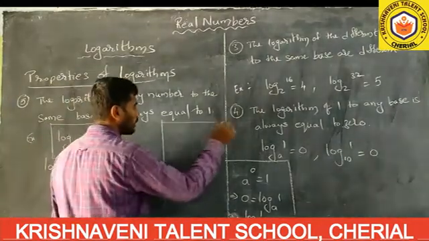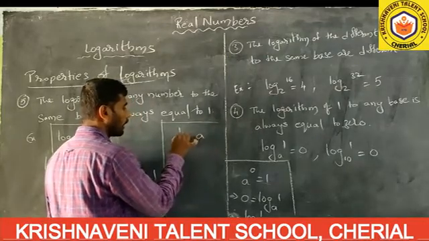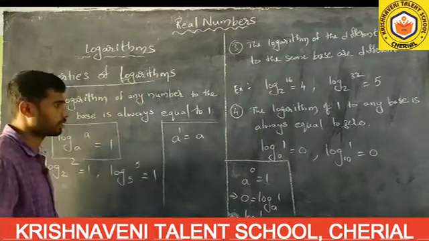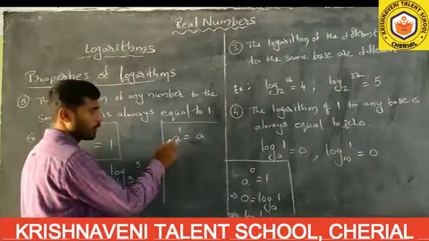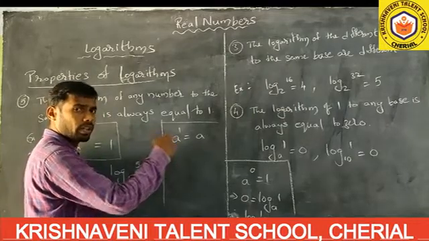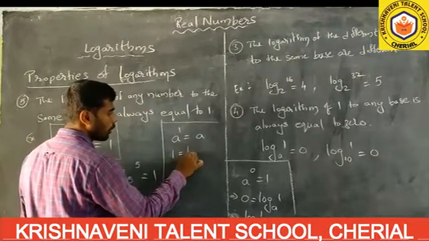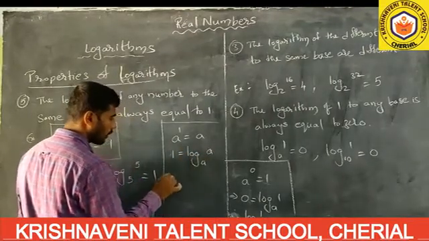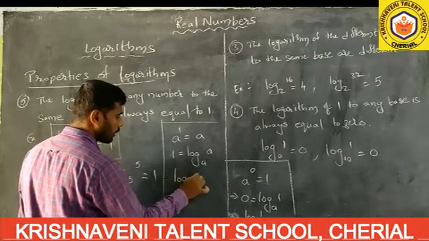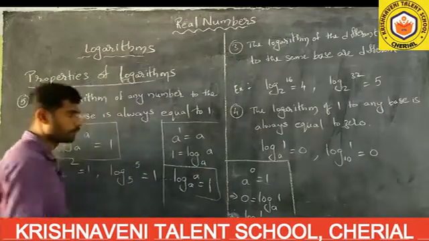Already you know in exponential form, a to the power of 1 equals a. This is in exponential form. Now we convert it into logarithmic form. How will we convert? 1 equals log a to the base a. Therefore, what can you write now? Therefore, log a to the base a is equal to 1. Like this you are proving.